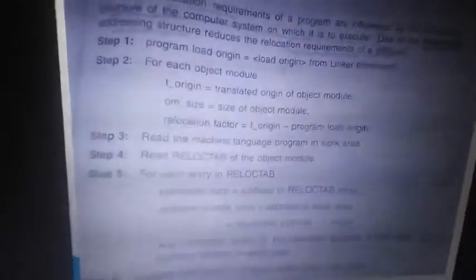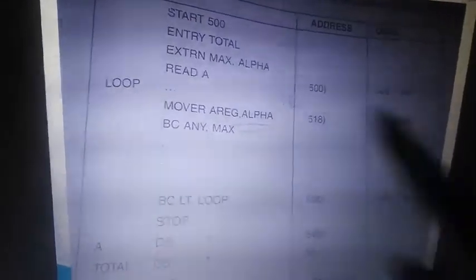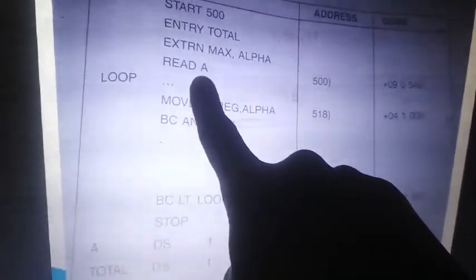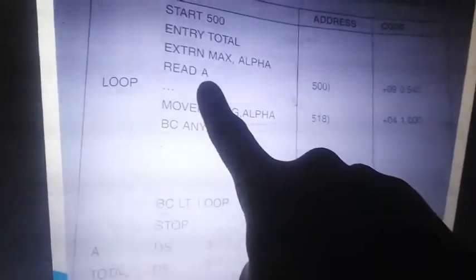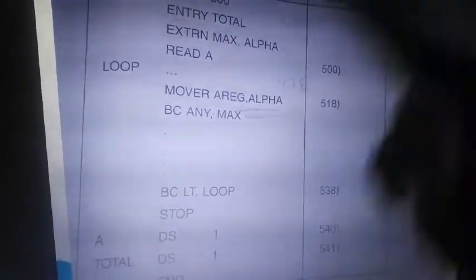Read the relocate table. So we'll check whether we have 500. Yeah, we have 500. Here we have a symbol. Then that symbol should be referred somewhere where the address is. A's address is at location 540. Read A means it is reading where you have 540, right?